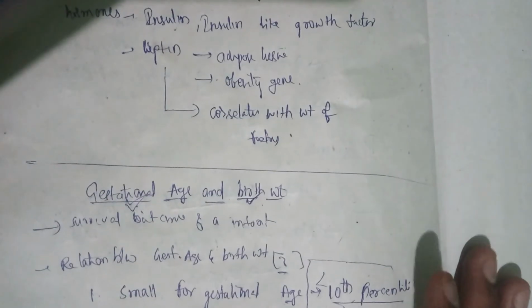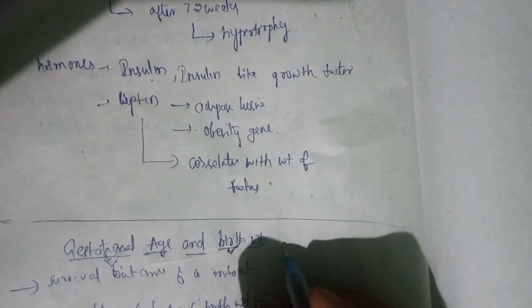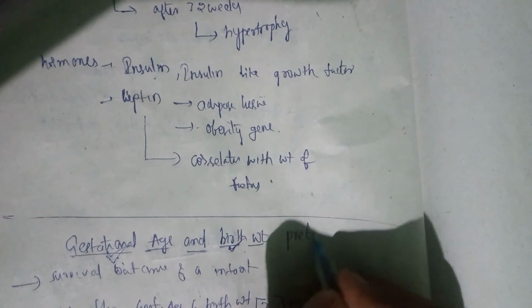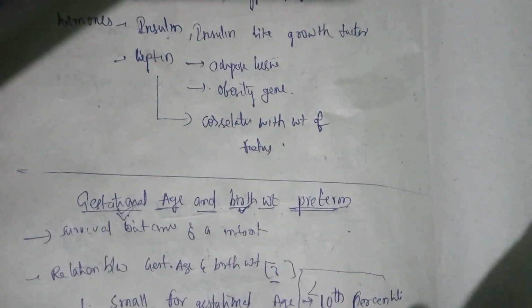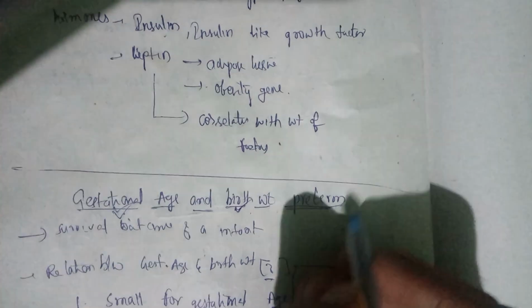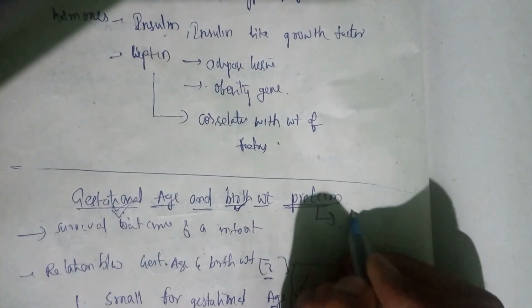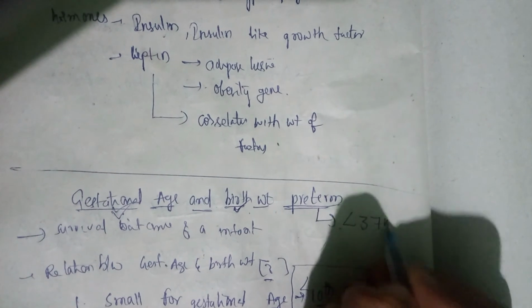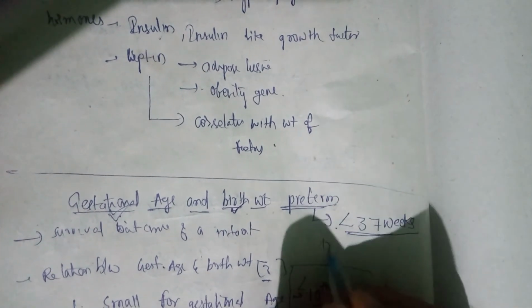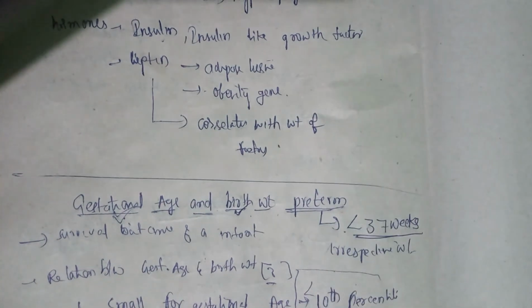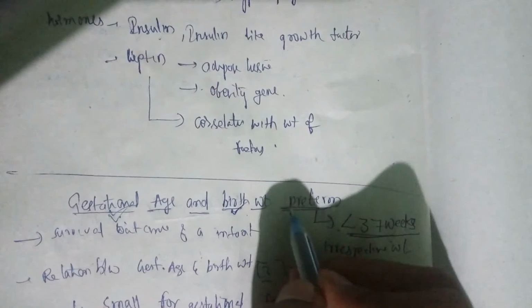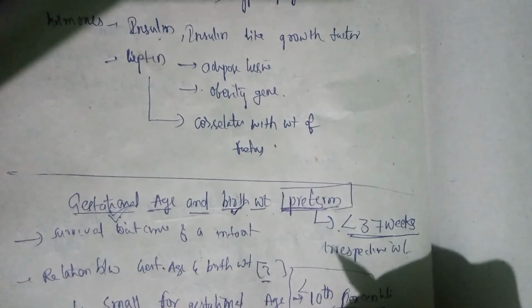And the last term we have to remember here is preterm baby or preterm delivery. When do we say preterm delivery? If the baby is born in less than 37 weeks, irrespective of weight, then that baby is said to be a preterm baby.